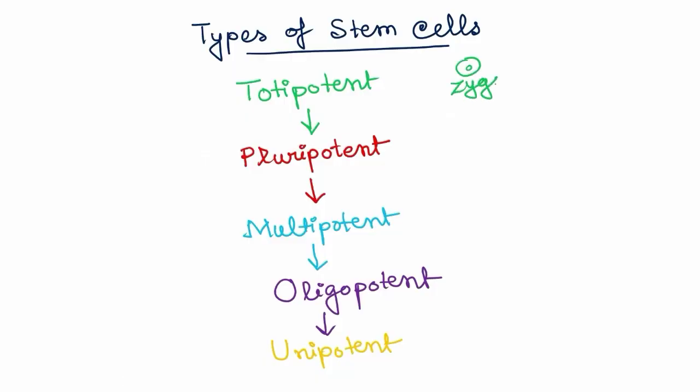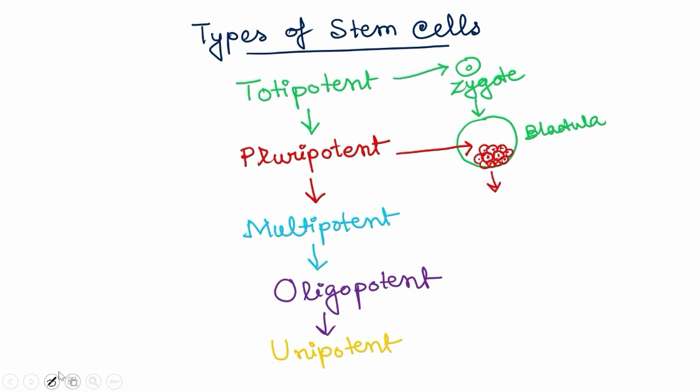So one example of totipotent stem cell is the zygote. Pluripotent stem cell example is the inner cell mass present in the blastula stage of embryogenesis. The example of multipotent stem cell can be the multipotent stem cell present in the bone marrow that gives rise to the blood cells.